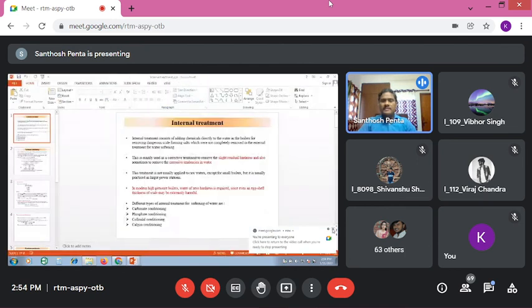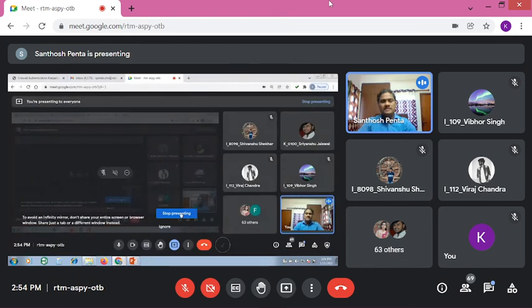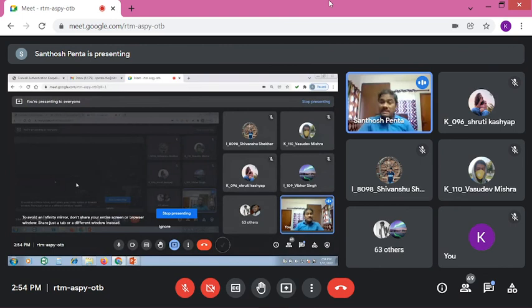Okay. See, internal treatment is there, another method. How much time is left right now for us? 6 minutes. Okay. See, these are the external methods: zeolite process, ion exchange method, lime soda process. In the lime soda process, lime and soda are added to the water sample. All the hardness causing ions react with lime and soda and convert into precipitates. Once they convert into precipitates, you can filter them off. Then the resultant water is soft water you can use for further applications.